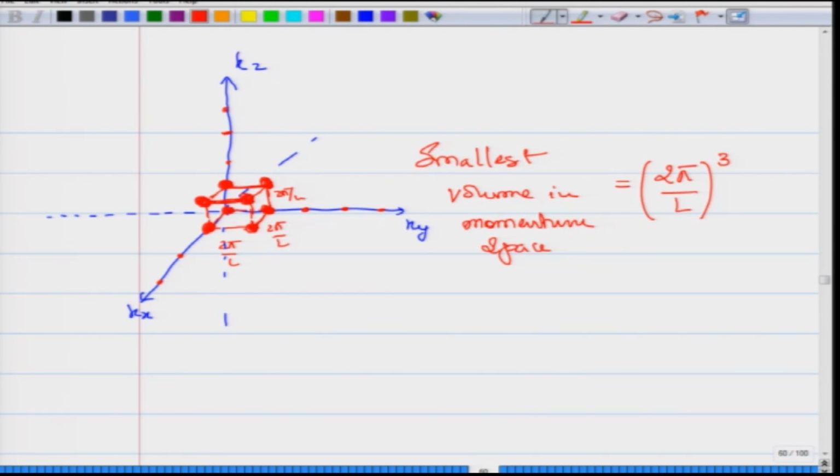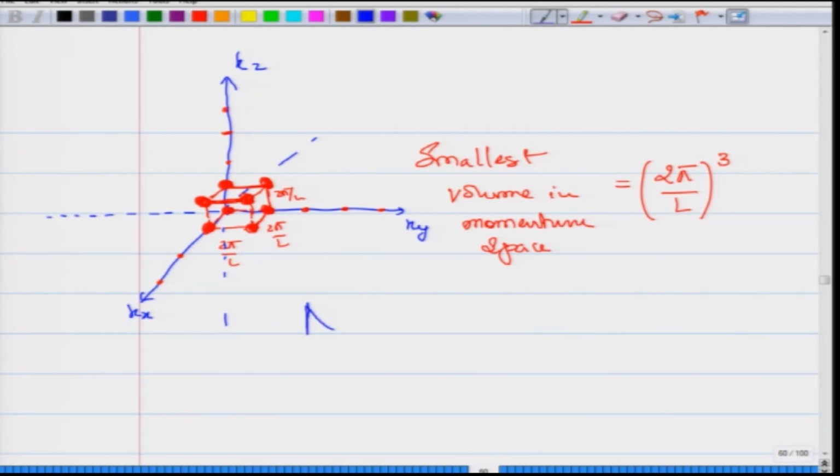And so, you can find out what is the minimum volume in this momentum space where you will have about 1 momentum per such cube. So, this gives us the smallest volume in the momentum space. Below this volume, you have no states available because the states are only discretely spaced by 2 pi by L. Now, let us go back to our counting that we had done.